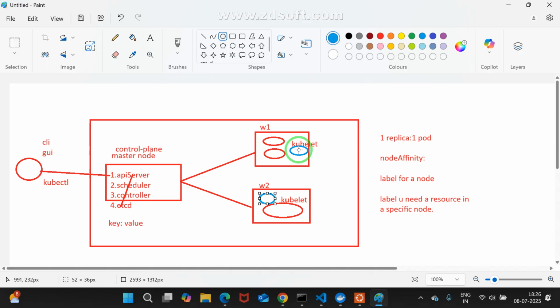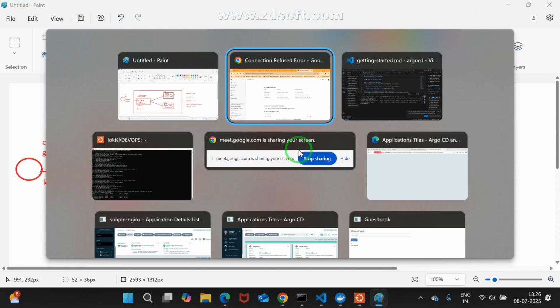Pod anti-affinity. If you are in that room, I never enter that room, because you are my enemy. If I feel you are my enemy, I may go for pod anti-affinity. If I feel you are my friend, I need to use which affinity? Pod affinity. Is it okay for you? Everybody respond. Yes, sir. Three affinities: one is node affinity, pod affinity, and pod anti-affinity. Good.